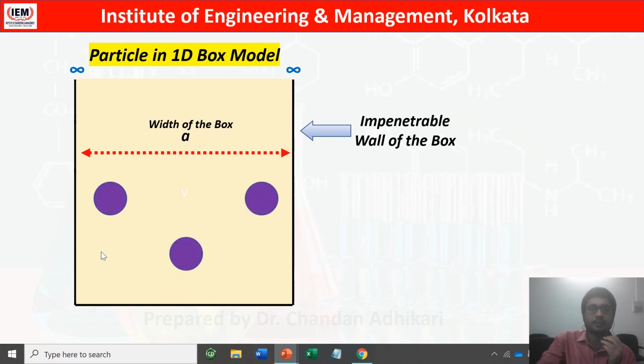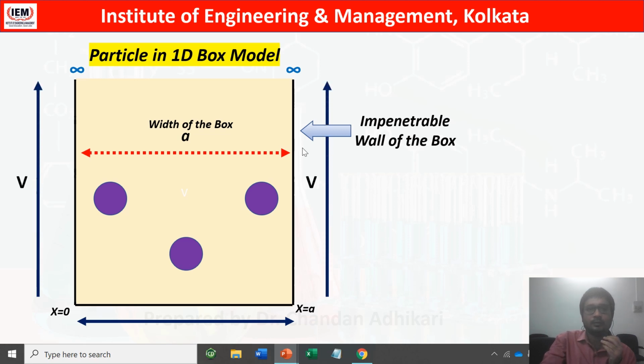Let's say there is a particle inside the box, and the particle can only move from x equals 0 to x equals a. The particle cannot go outside the box. The potential energy outside the box is infinity, but the potential energy inside the box is assumed to be 0. Please remember, the potential energy is taken as 0 inside the box.